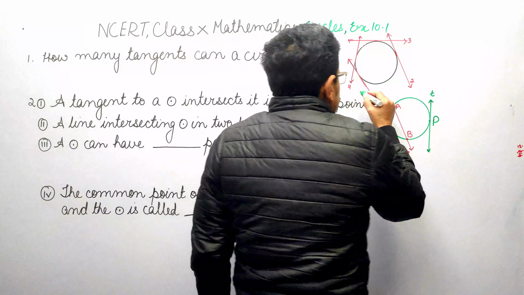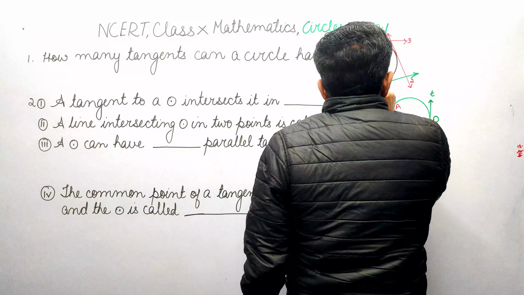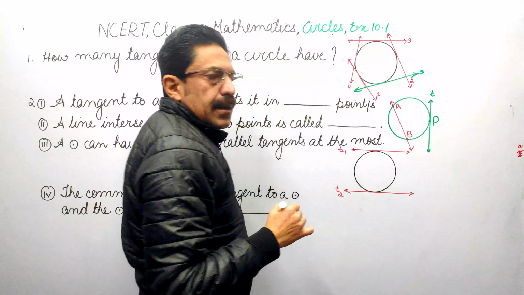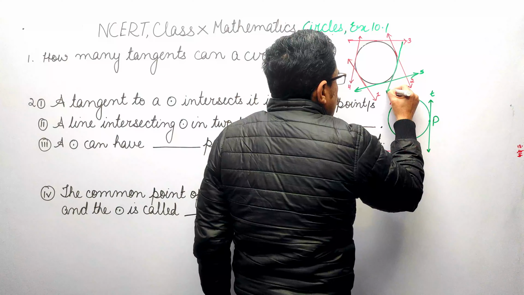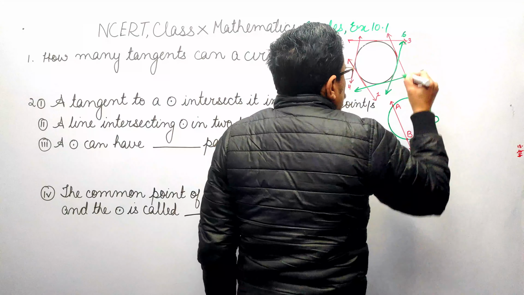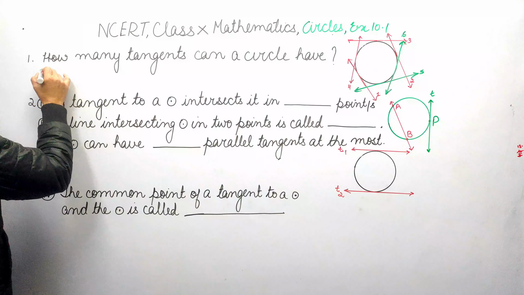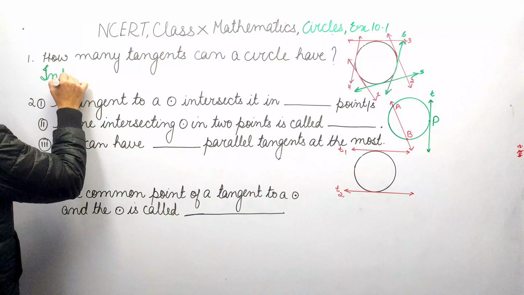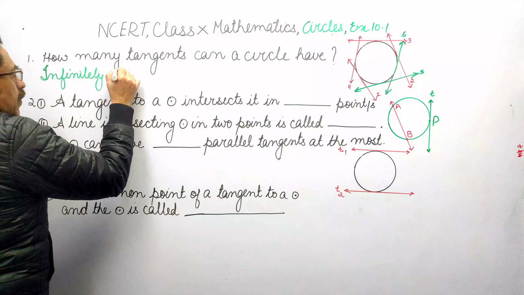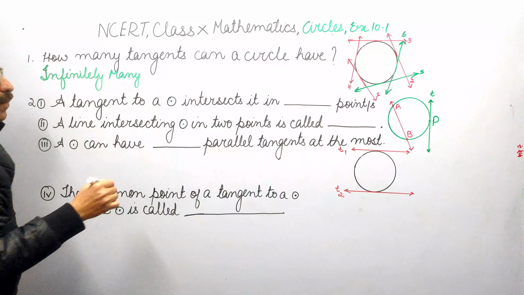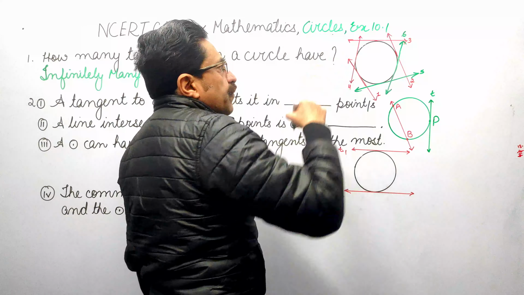Let us try. Any more? Yes. So how many can we draw? We can draw infinitely many tangents to a circle, as we can get an idea from this figure.